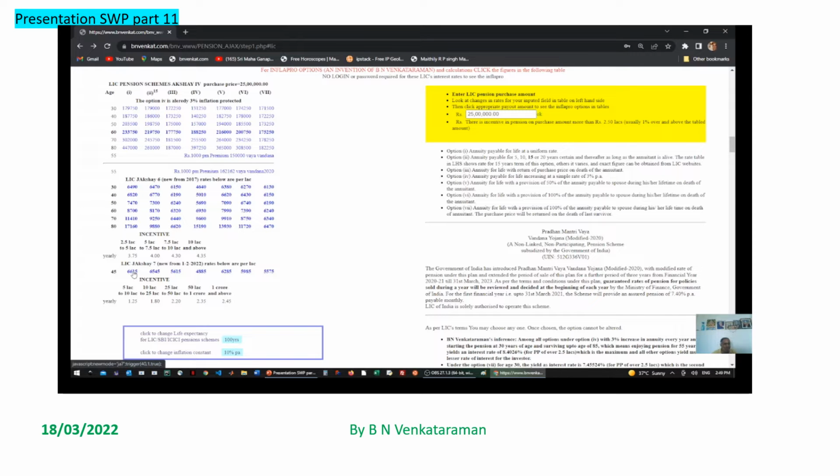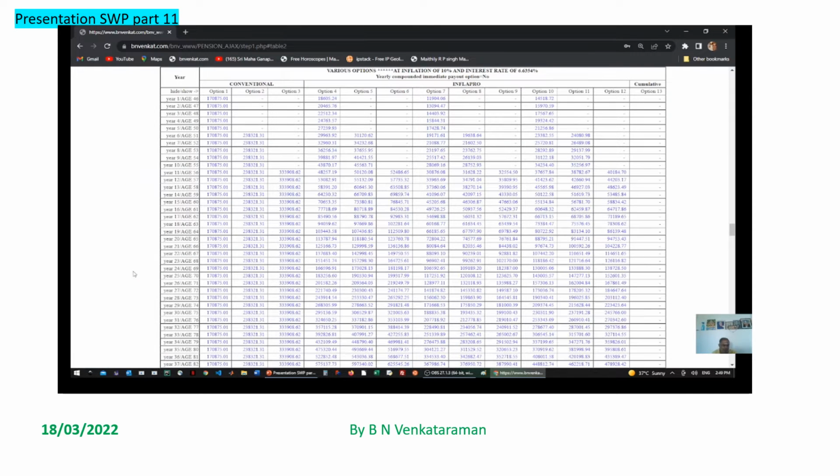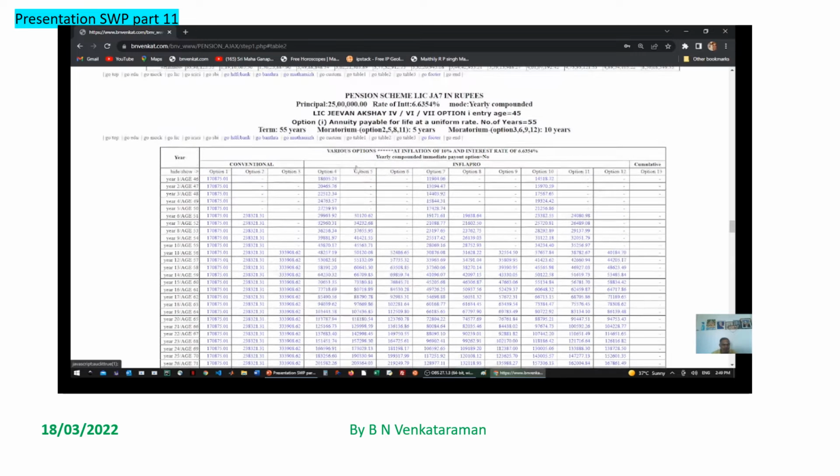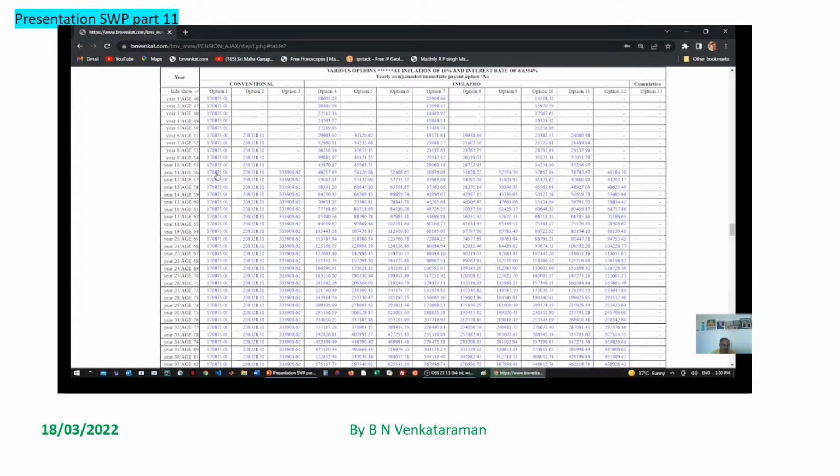6.616. For Jeevan 7 option 1, for an investment of 25 lakhs, the rate of return we calculated is the maximum rate of interest. That is the internal rate of interest that is burden to LIC, a maximum of 6.635%.